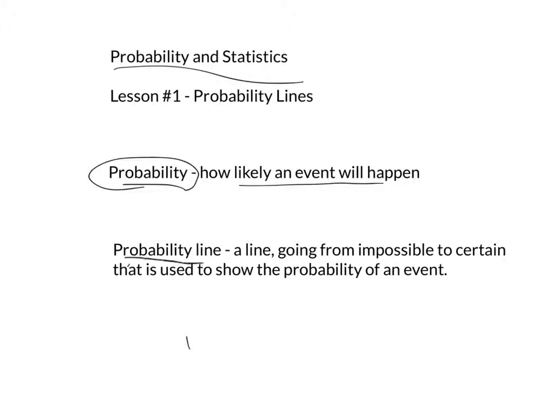So what we're going to use today is a tool called a probability line. A probability line is basically just like it says, it's a line. We'll draw a line that looks like this. On one side of the line, we'll have the word impossible. On the other side, we'll have the word certain. Like we said before, impossible means it won't happen, it can't happen. Certain means it will definitely happen, it will for sure take place. And then in the middle, we have the word possible.